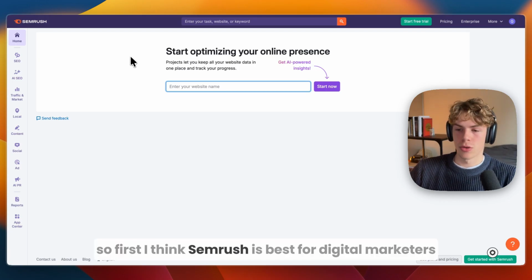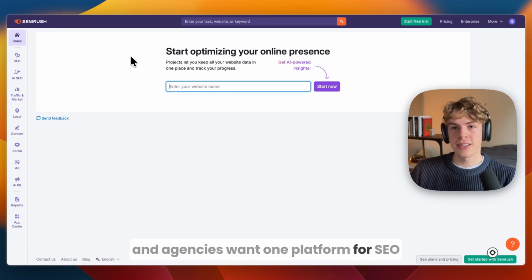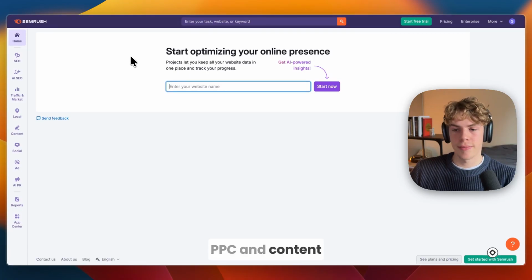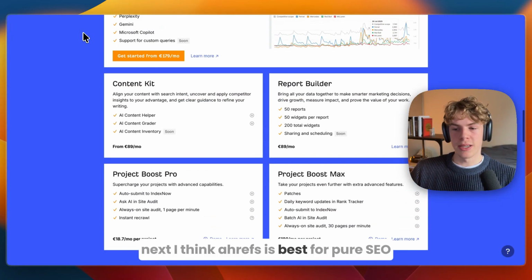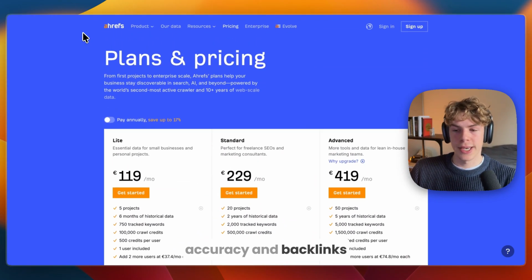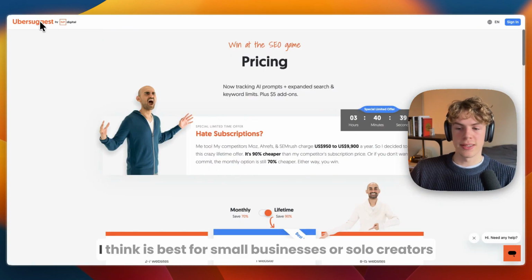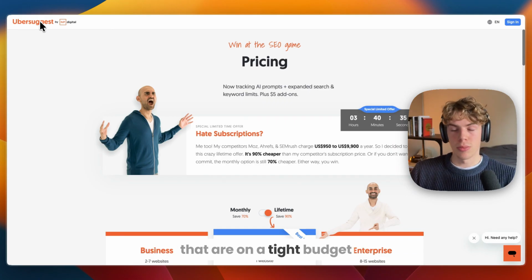So first, I think Semrush is best for digital marketers and agencies who want one platform for SEO, PPC, and content. Next, I think Ahrefs is best for pure SEO specialists who care about data accuracy and backlinks. I think Moz is best for beginners who want something that is very easy to understand. And finally, Ubersuggest I think is best for small businesses or solo creators that are on a tight budget.